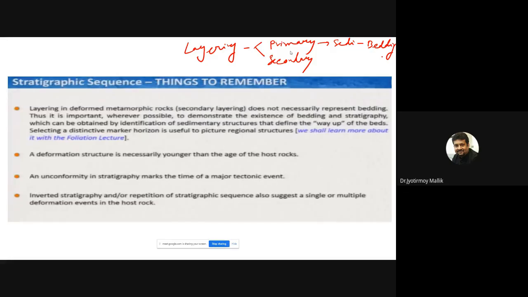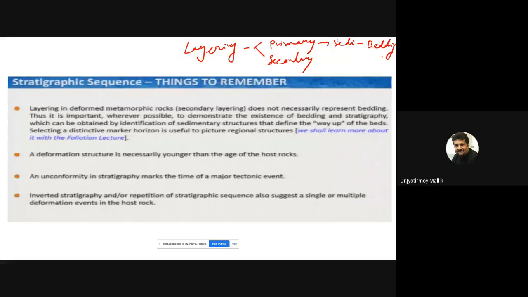Now there could be another imposition of layering because of the metamorphism, which we call secondary layering, that could be parallel or might not be parallel to the primary layering of the precursor rock. So layering in deformed metamorphic rock does not necessarily represent bedding, as I just said.